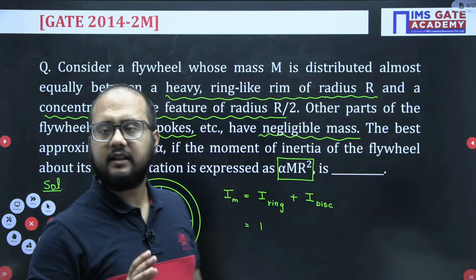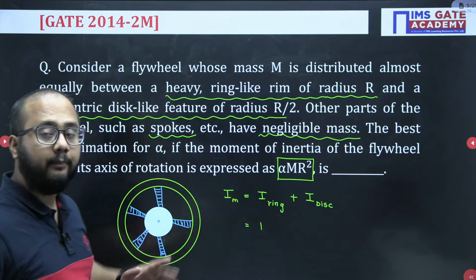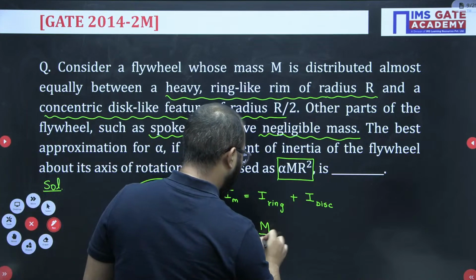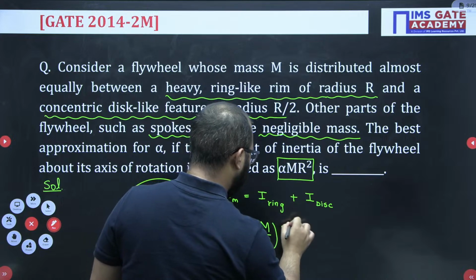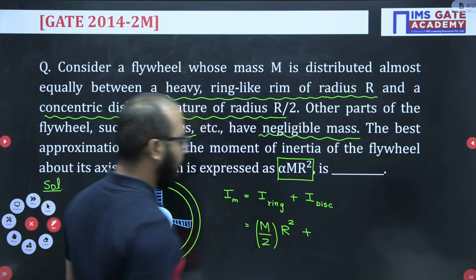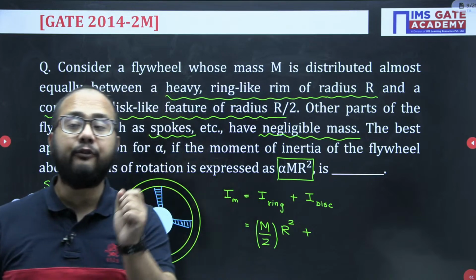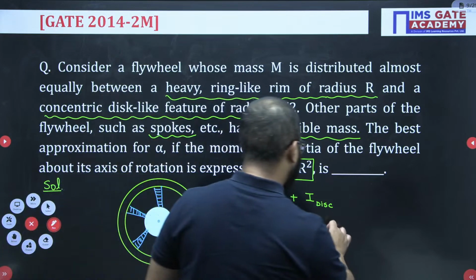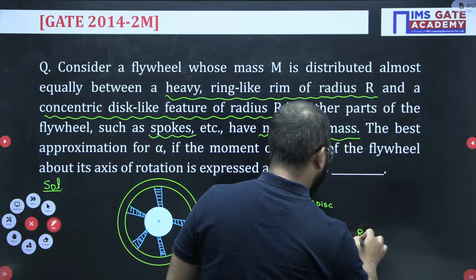Only radius r they have given, so we will consider that one. So the formula of the ring will be m r square, but here the mass of the ring will be m by 2 into r square. So this is for the ring we have written the mass moment of inertia value. For the disc, the formula is half m r square. But for the disc, what is the mass value? M by 2 again, and r is what? R by 2.